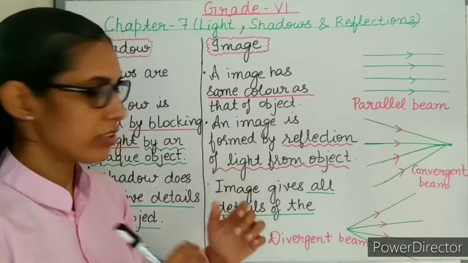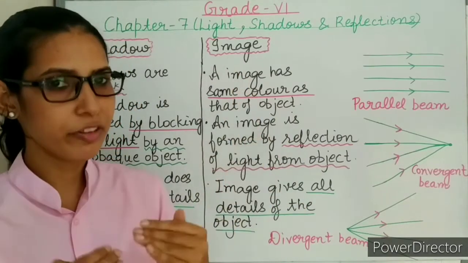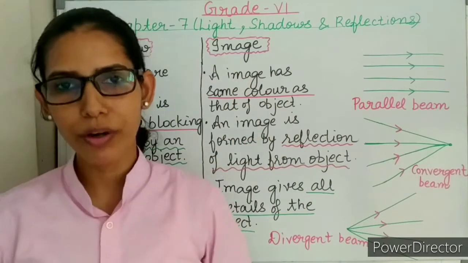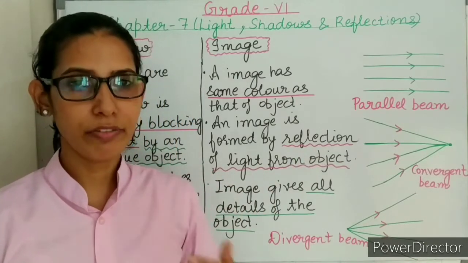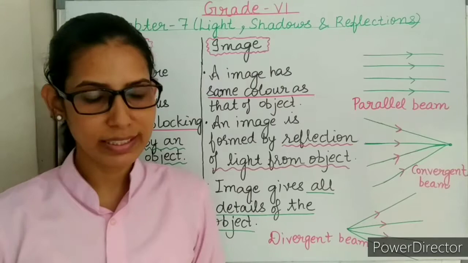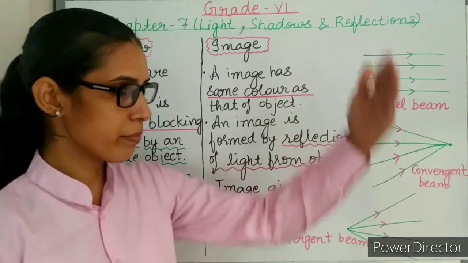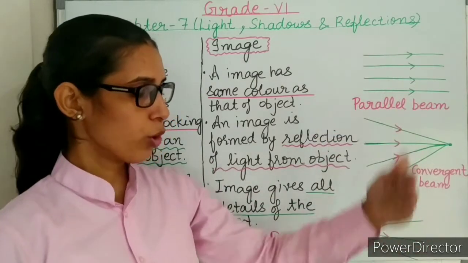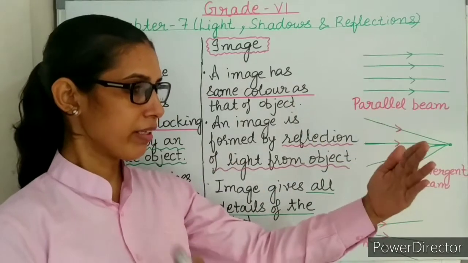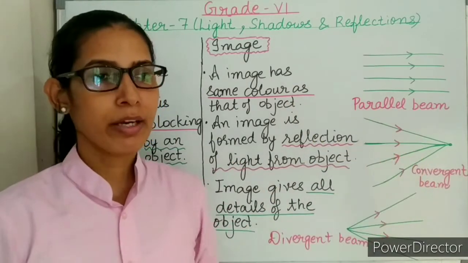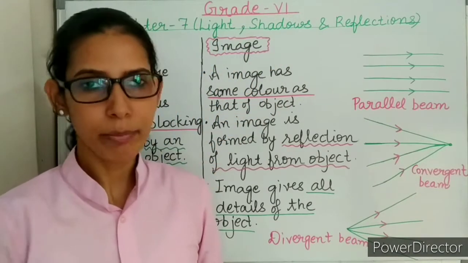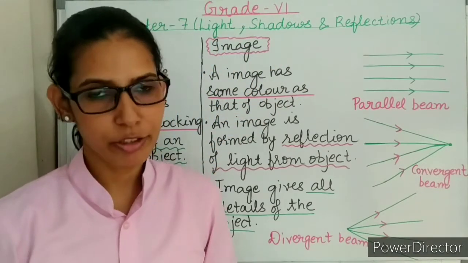Let me explain a little bit about image, then the difference between shadow and image will be more clear. Image is formed when there is reflection of light from the object. For example, there is a mirror in front of me. If I am standing in front of the mirror, then I can see my image in the mirror. How is the image formed? I am a non-luminous object. I do not have light of my own.